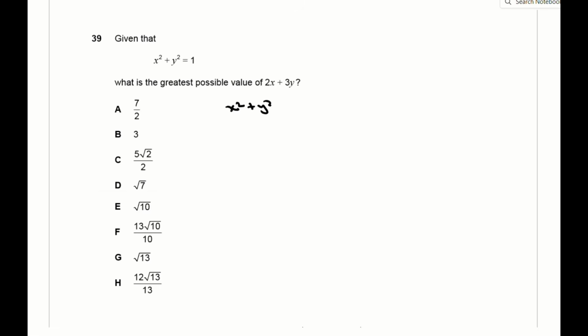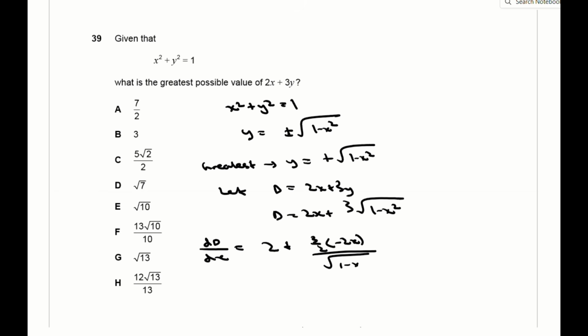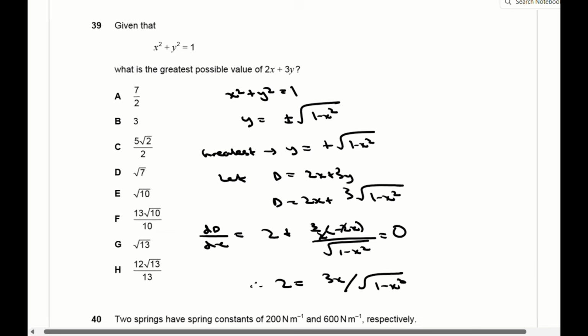So question 39 requires a bit of thinking. You start off with x squared plus y squared equals 1. And for the greatest possible value, you want y to be equal to the positive square root of 1 minus x squared. You can then set a variable d equal to 2x plus 3y. And subbing in y from the previous equation, you get d is equal to 2x plus 3 root 1 minus x squared. You want to find the maximum value of d as x varies, so you take the derivative and set that equal to 0.